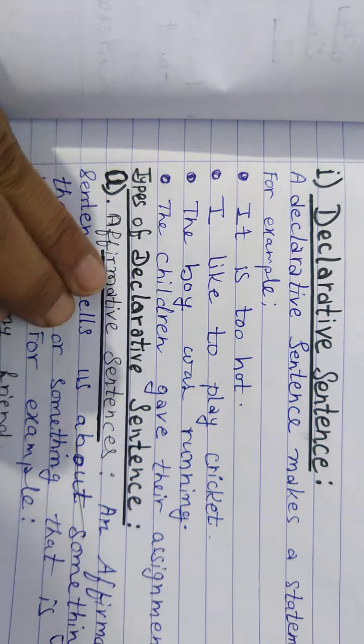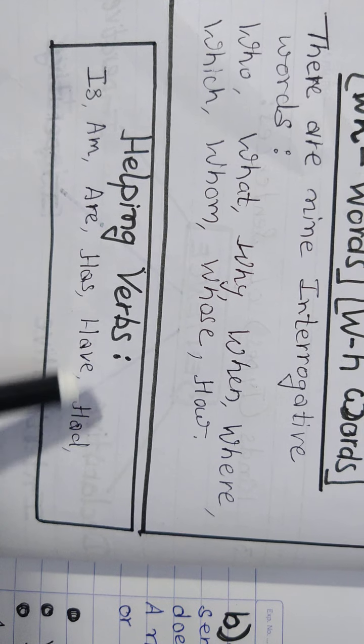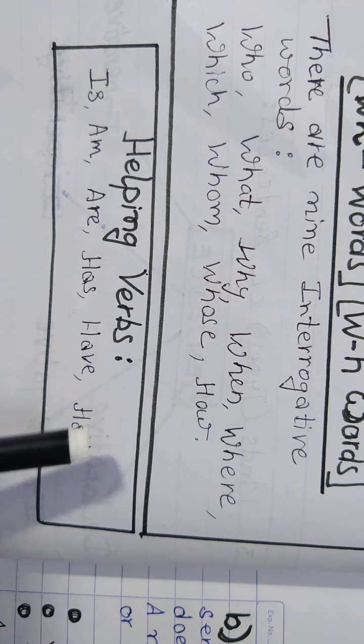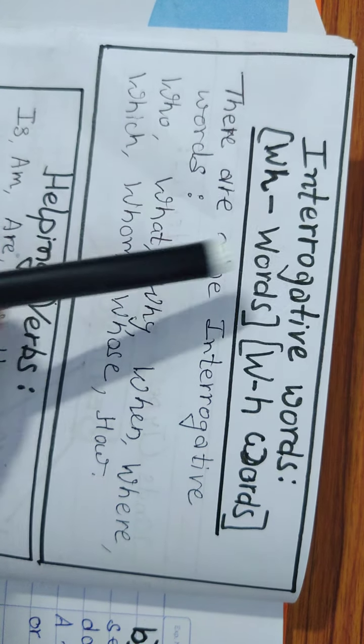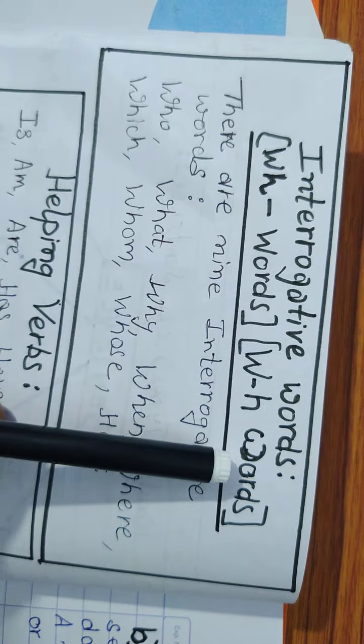There are two methods to make an interrogative sentence. If we add a helping verb in the beginning of the sentence, then it will be an interrogative sentence. Secondly, if we add interrogative words or WH words in the beginning of the sentence, then again it will be an interrogative sentence.